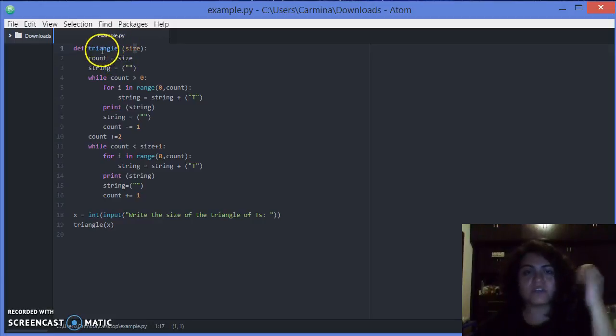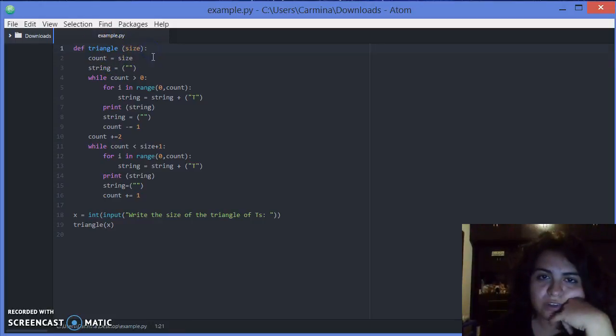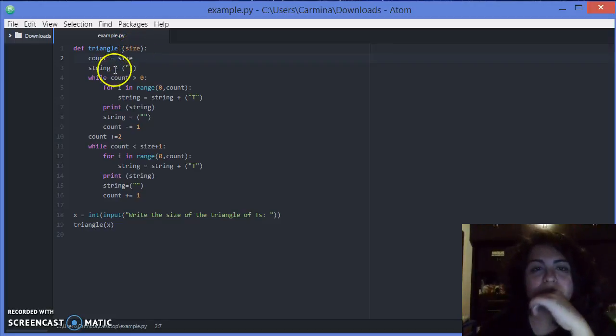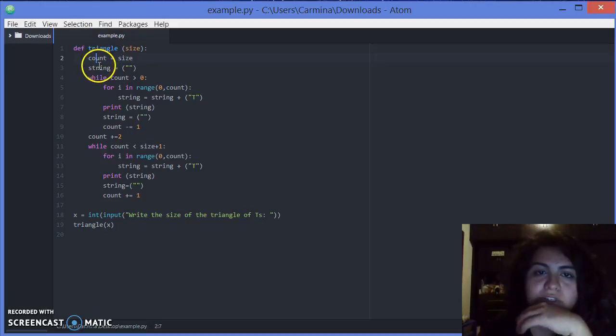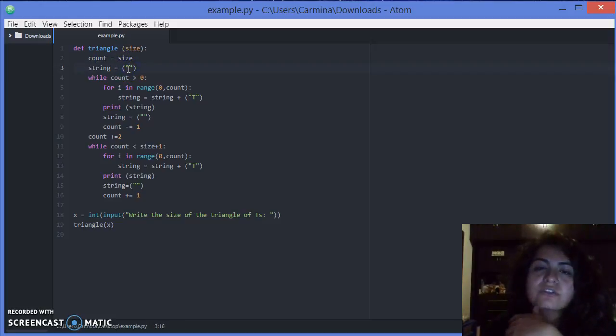So we know here the function starts. We see that there's a variable named count and it's equal to the size, this variable that will be given to us. So these two are equal right now. And then we have a variable called string that will be an empty string. There are no numbers, there are no letters.